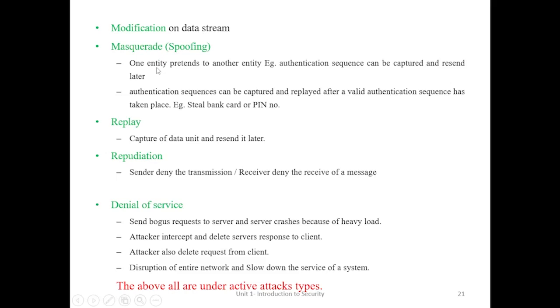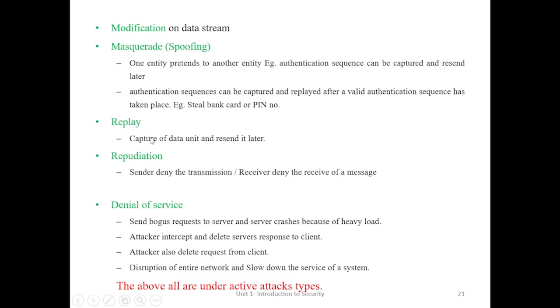Masquerade means one person acts as an authorized entity, but that person has illegal access. One person can act as another person to access some information. For example, retrieving an ATM card number or a PIN number from a particular person is this type of attack, called masquerade, and another name for masquerade is spoofing.